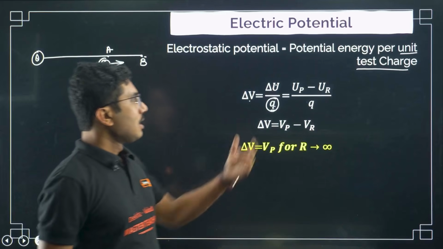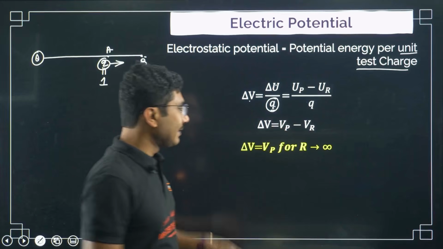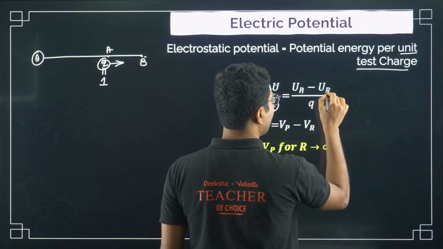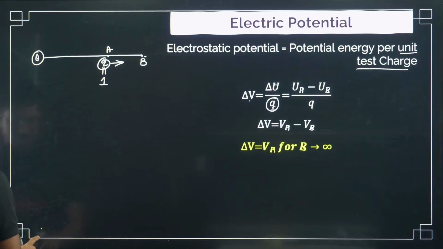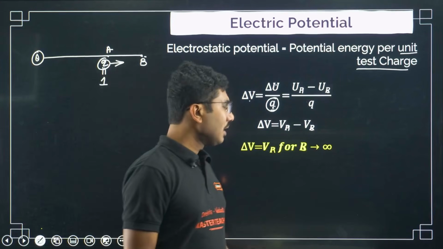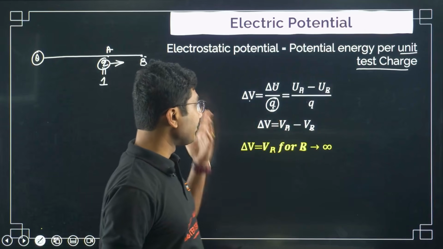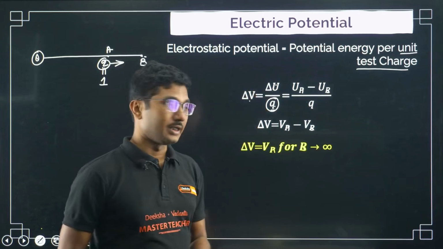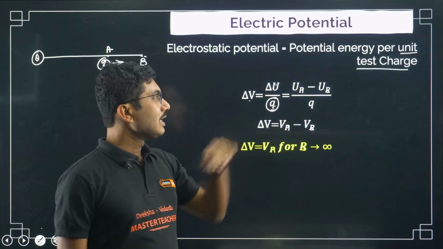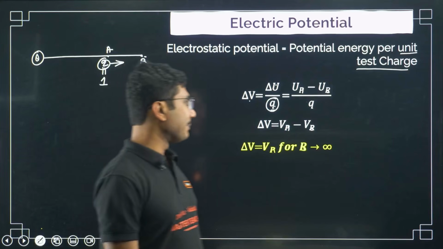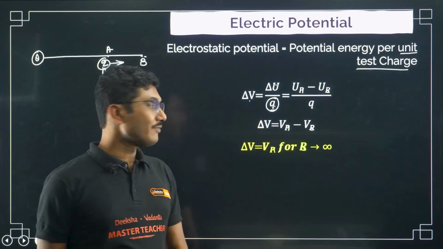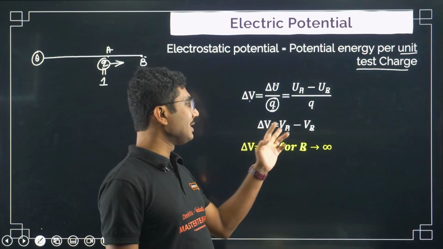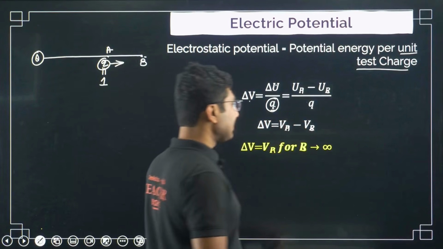Okay, so I think it was A and B, not P and R. Just to avoid confusion, maybe in the next slide we will use a different symbol, but for now we are using A and B, so let's use A and B only. So delta U was UA minus UB, and delta V is basically given by VA minus VB.